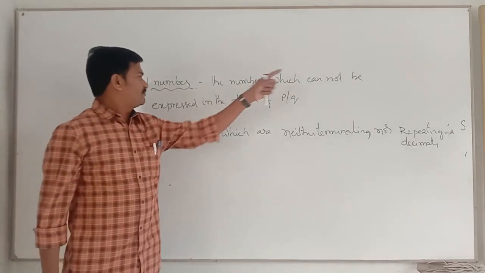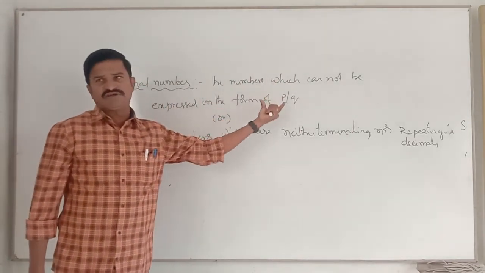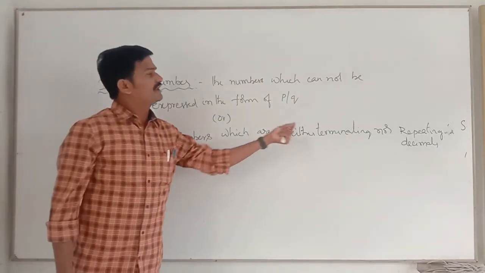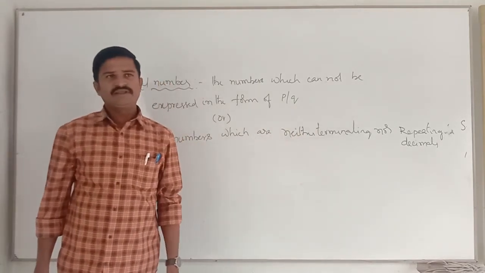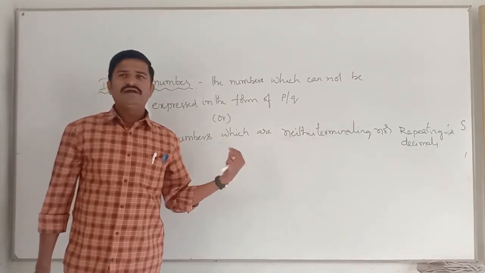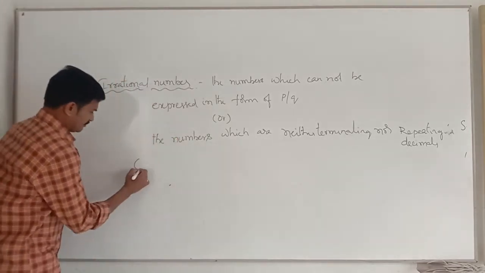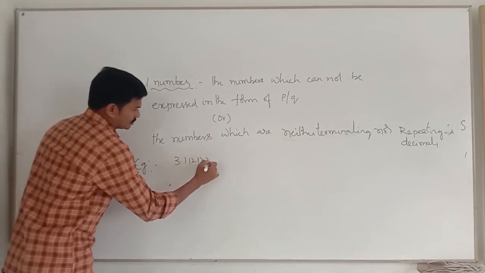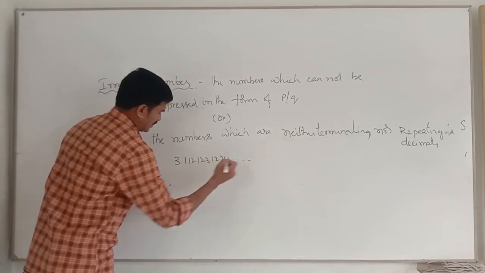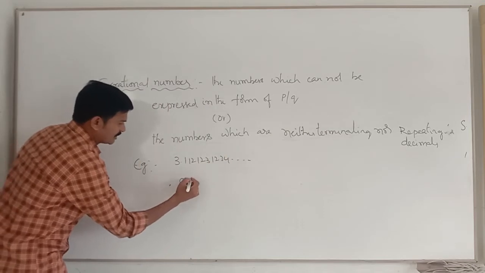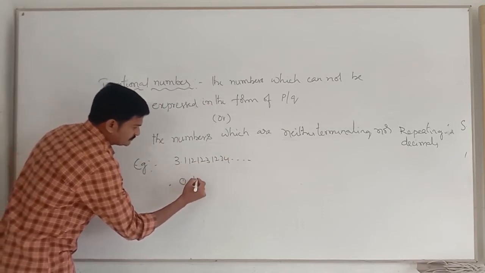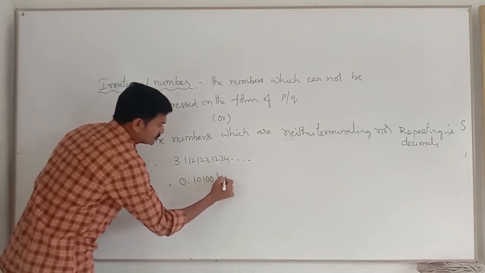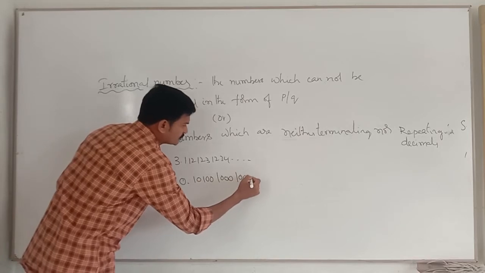The numbers which cannot be expressed in the form of P by Q, the simplest way. Or else we can express it this way also: the numbers which are neither terminating nor repeating. Examples are like this: 3.1121231234 and so on, and 0.101001000100001 like this.